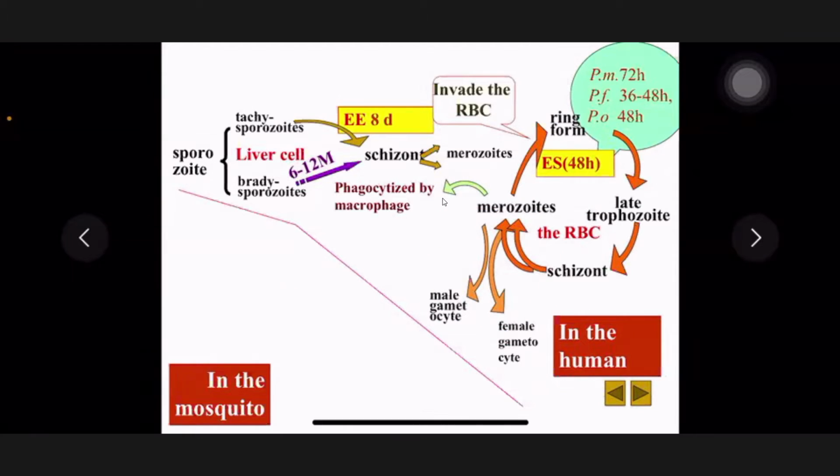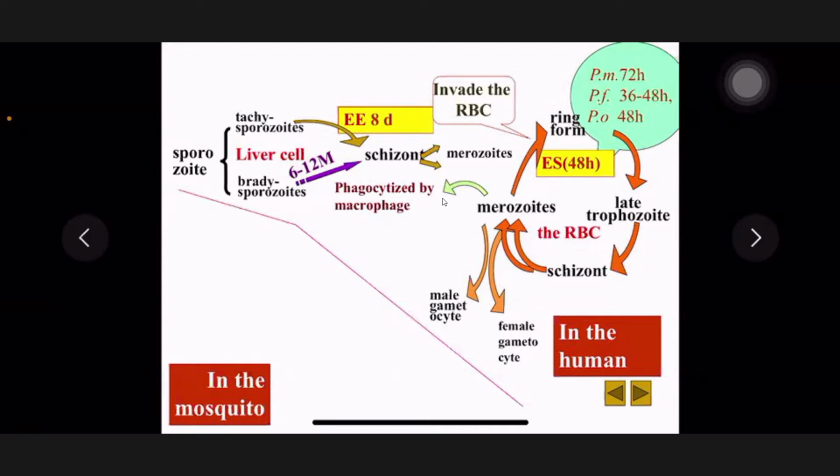Now here is a mosquito. It will bite you and suck the blood. Now, what parasite stages can be sucked by the mosquito? We said in RBCs. In RBCs, how many stages can we find? Could be the ring form, the late trophozoite, the schizont, the immature and the mature schizont, and male and female gametocyte.